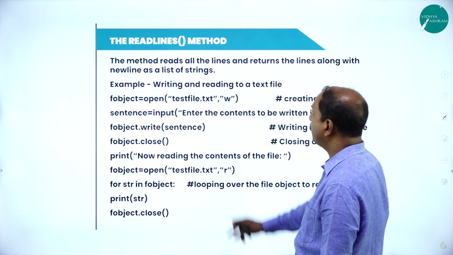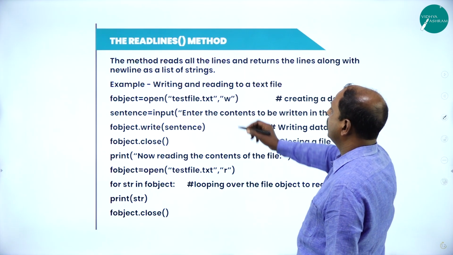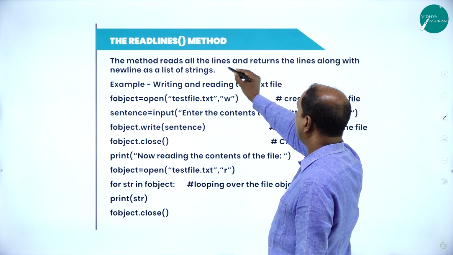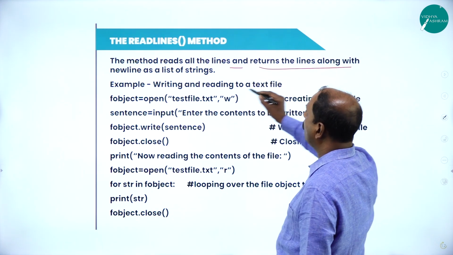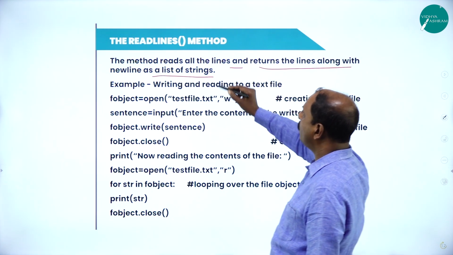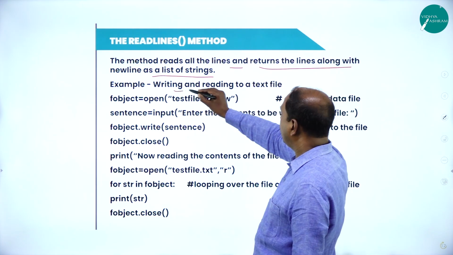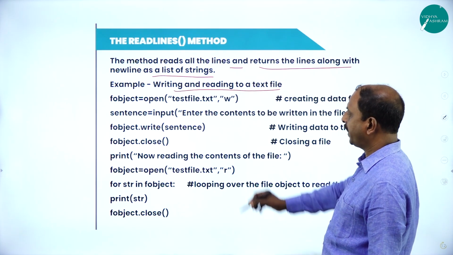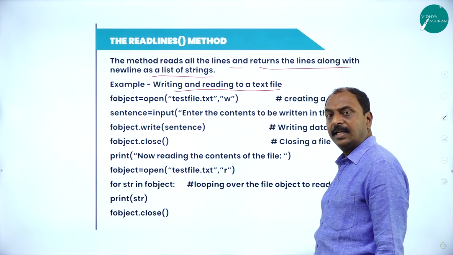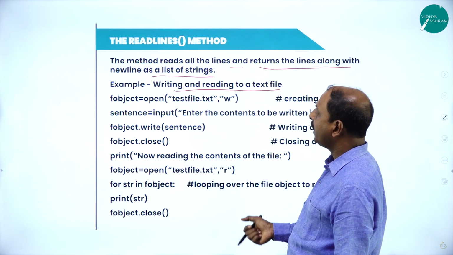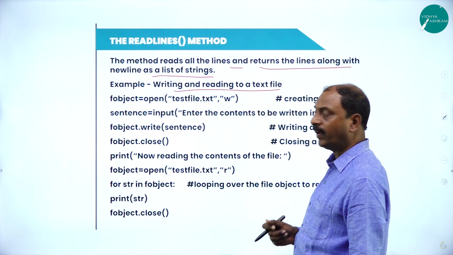Here is an example for the readlines method. The method reads all the lines and returns the lines along with the newline as a list of strings. This is the readlines function. Now look at the example here, writing and reading to a text file. This is one example where we can read and write into a text file and from a text file.